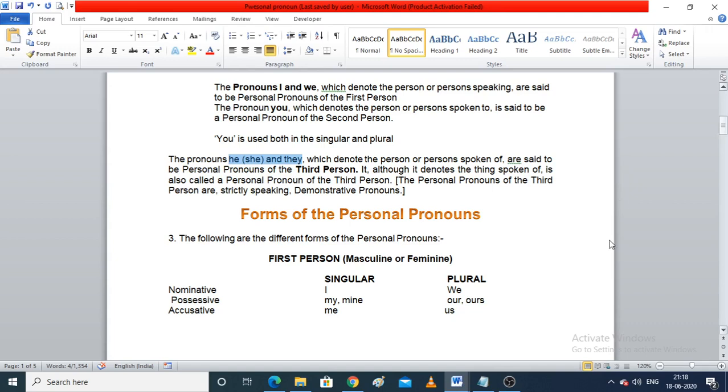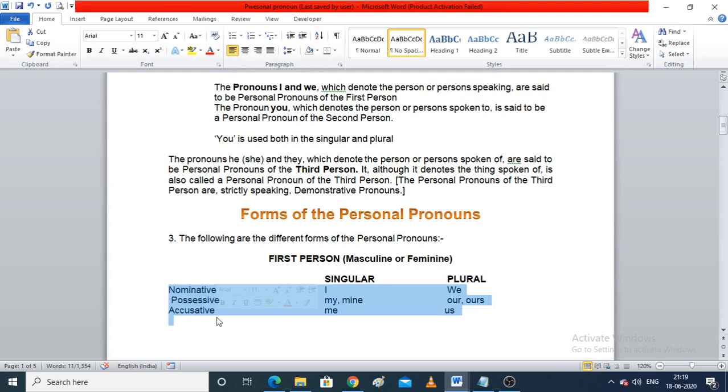Now let's come up to first person. It can be masculine or feminine. Fine. Masculine means the male and the feminine means the female. Now further we have three different types of pronouns that are nominative, possessive and accusative. Accusative pronouns are also known as objective pronouns.